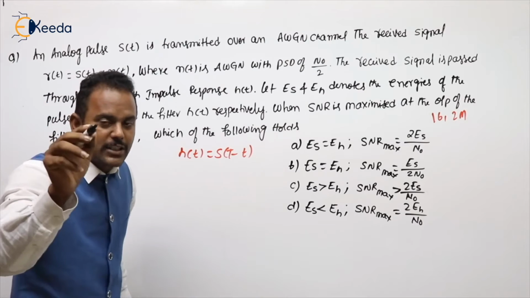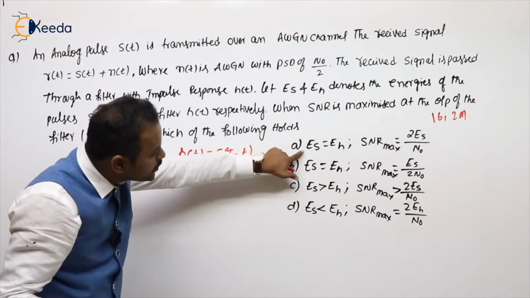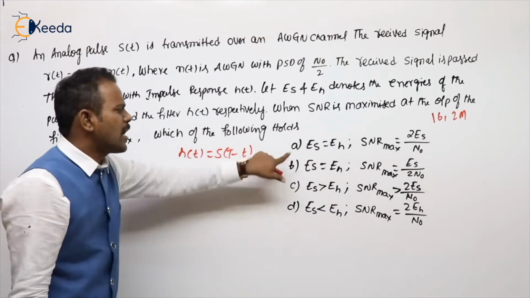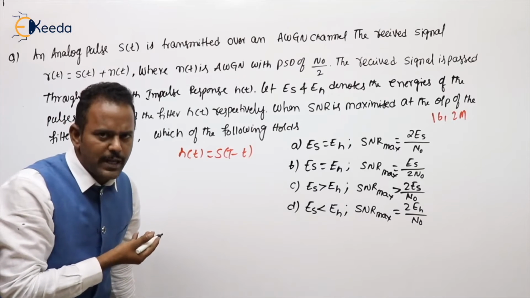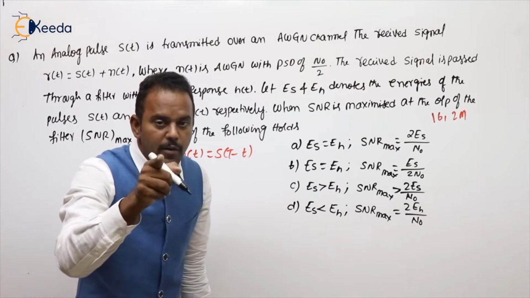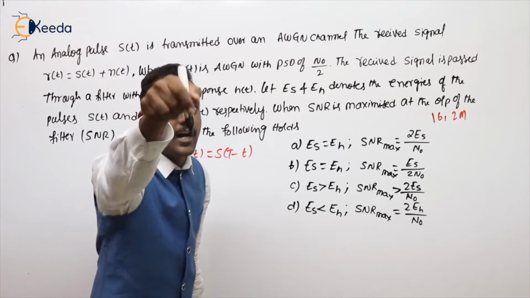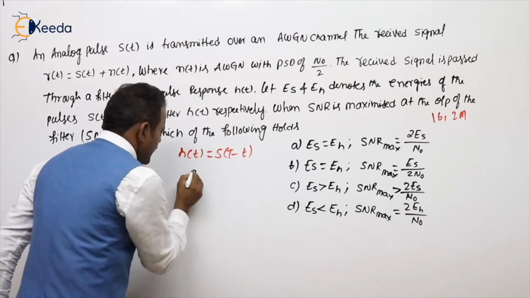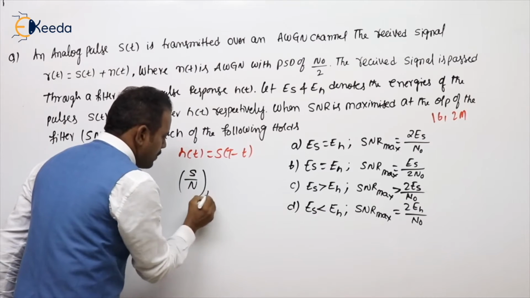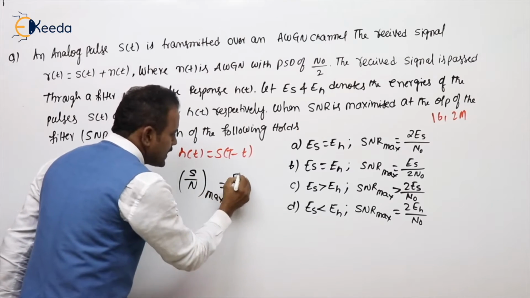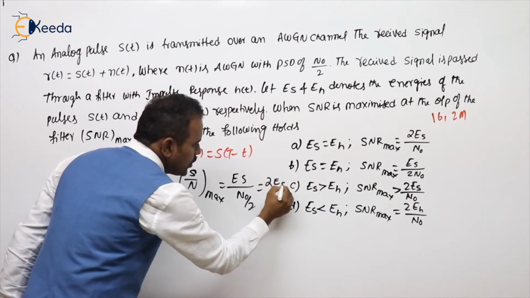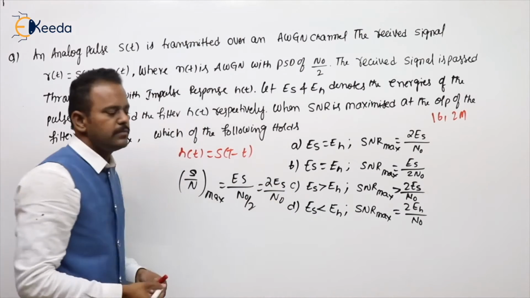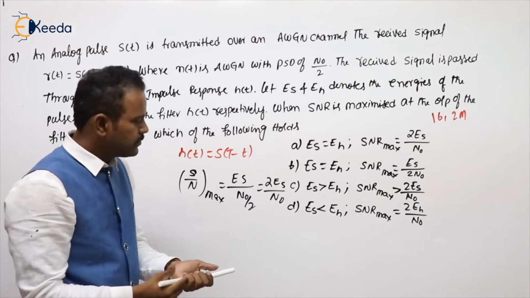So the energies Es and Eh will both be the same, meaning option A or maybe B. And we already know that if you are using the matched filter, noise power is maximized to N0 by 2. So calculate S by N max. Signal is Es, noise maximized to N0 by 2. So 2Es by N0. Can you see the options?